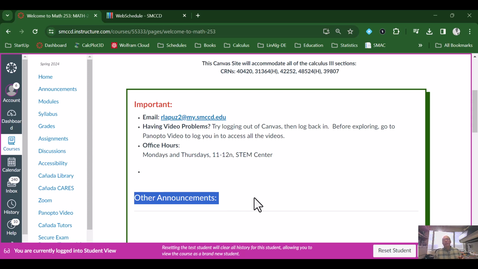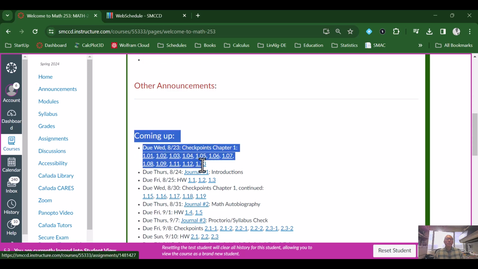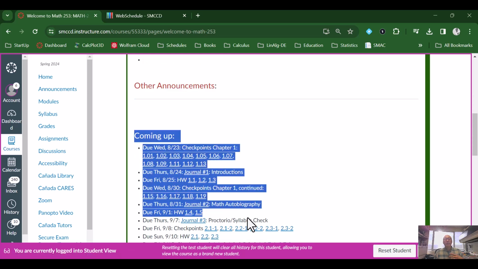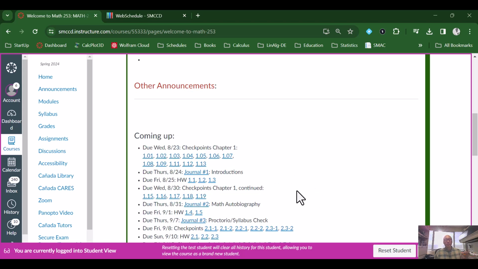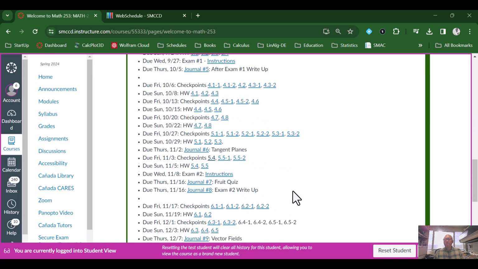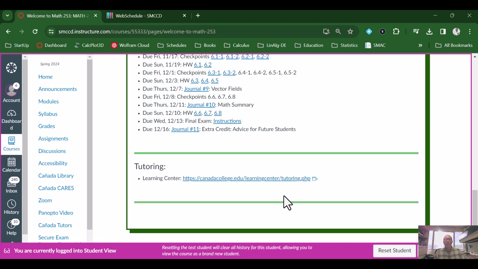Usually those involve campus-wide pieces of information like tutoring, visiting the Learning Center, or some of the programs that we have, like TRIO program, or some internship opportunities. They will be posted here. We have upcoming assignments that are due, and so you can get to the assignments this way in our home page, and there are many other ways to get to the assignments that you'll see a little bit later on. Okay. Further down, you'll see some information about the tutoring here. You can also access that somewhere on the sides, and some other announcements that might be coming up.